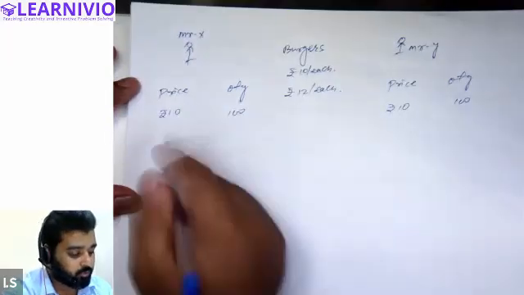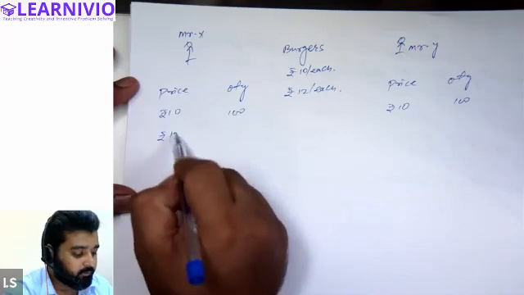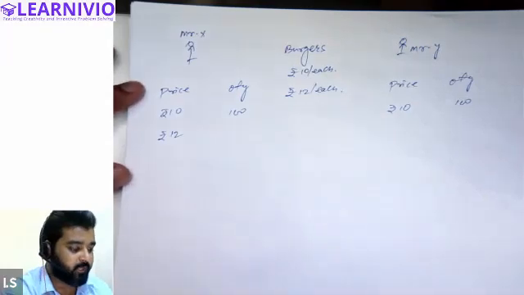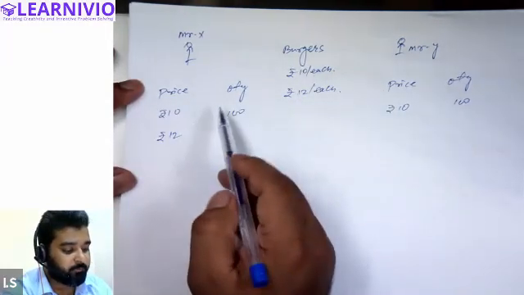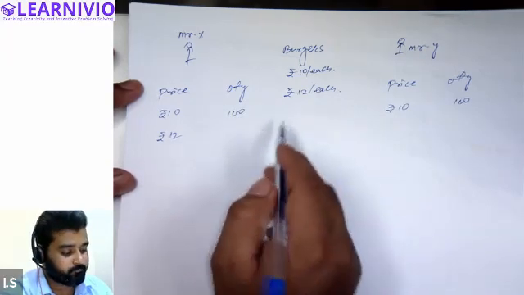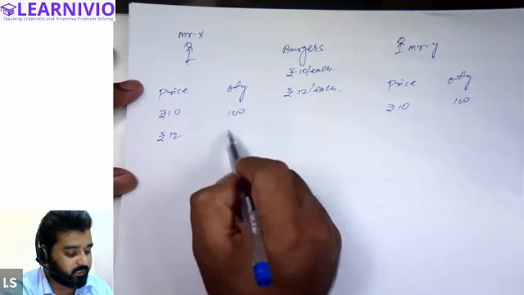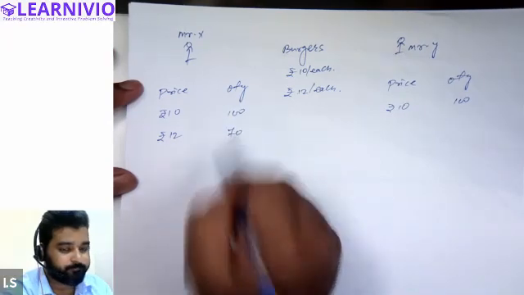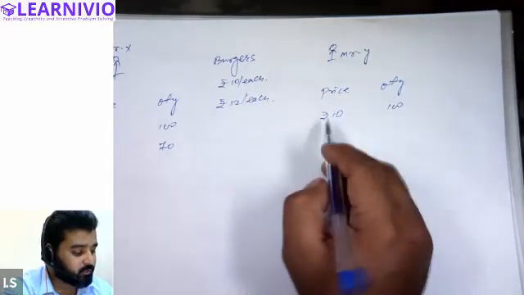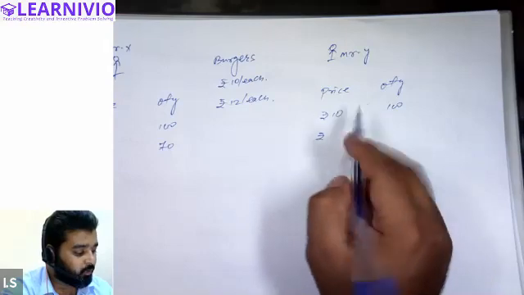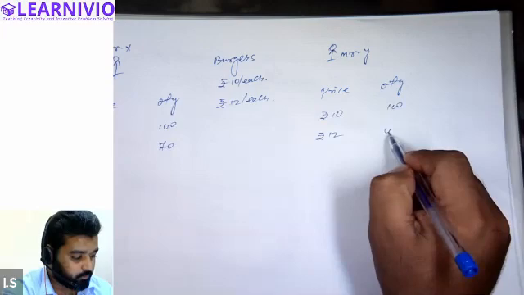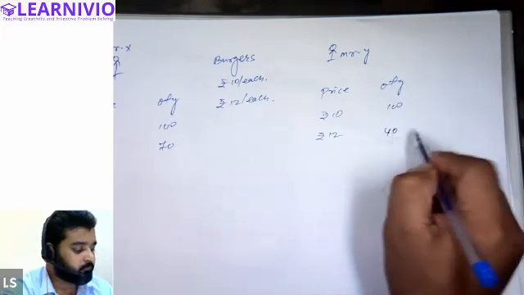All right. So now at the new price, tell me, because price is increasing, whether the demand of Mr. X will decrease or not. When the price of the burger is increased, will the demand of Mr. X decrease, yes or no? Yes, it will decrease. So let's assume it declined to 70. All right. And in case of Mr. Y, when the price increases to 12 rupees, demand of the customer declined to 40 units.